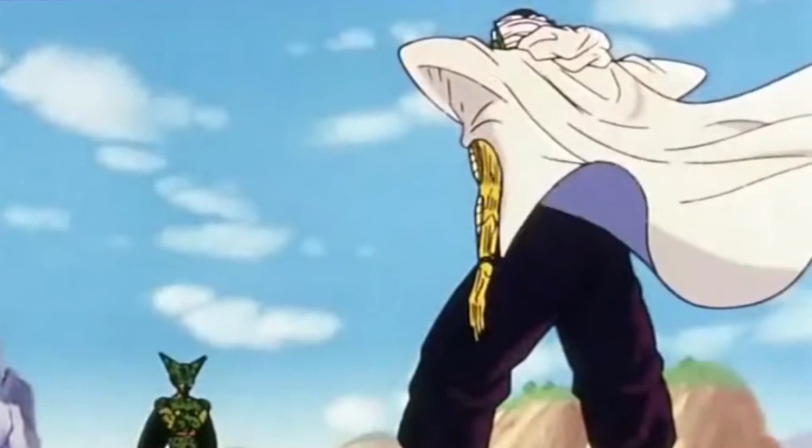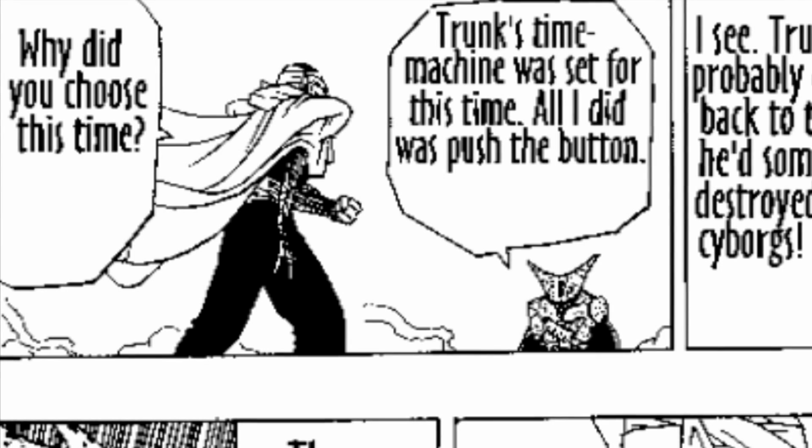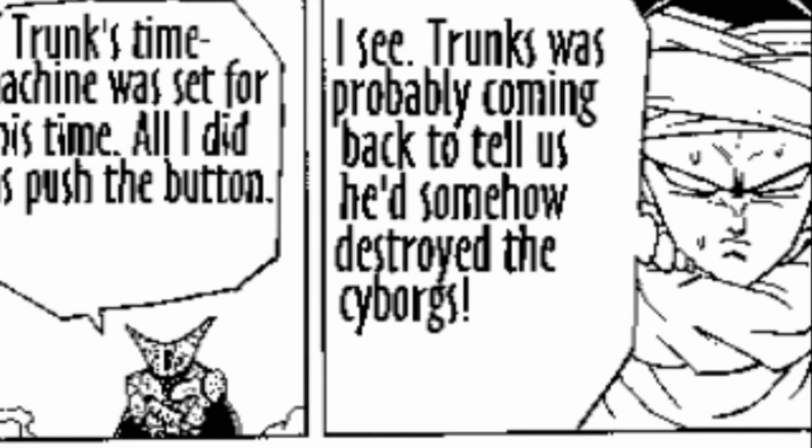In this case, the plot hole in question arises once Piccolo asks Cell how he knew how to use the time machine and why he went to that year specifically. At this point, Cell tells Piccolo that Trunks had already set up the time machine to go to that time, and so Cell only had to press the button to activate it. Piccolo then theorized that Trunks was planning to come back in time to tell them how he destroyed the androids. However, none of this actually makes sense considering what was just said.